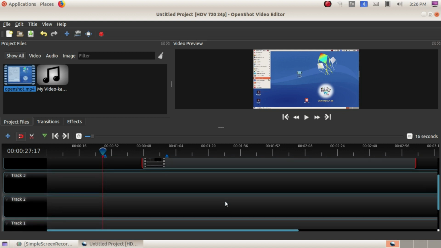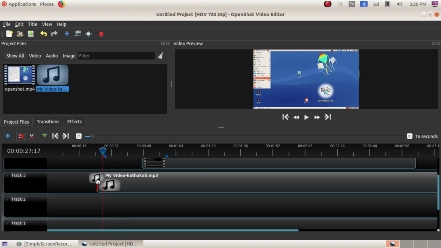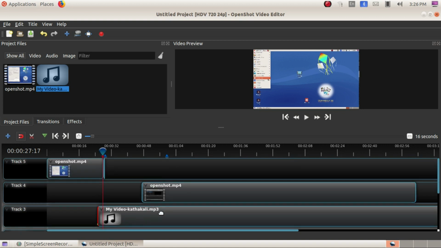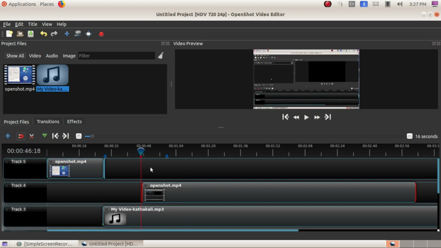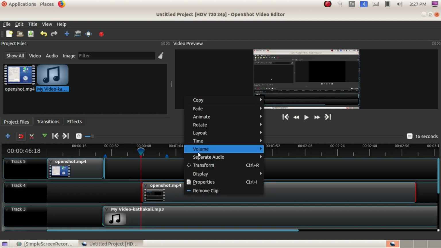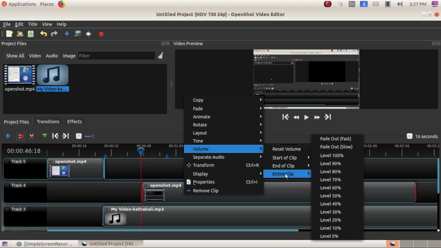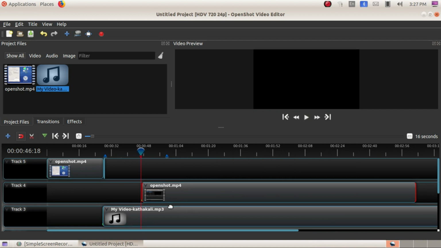Okay, so the next activity is how we can add the audio file. So just add the audio file below this track where the video is present. Okay, and in this we have an audio in that video file. So I have to turn off that. So just right click here, volume, entire clip, and here you can adjust the level to 0. That means the audio is muted, and we can add this audio file from the starting of this video.